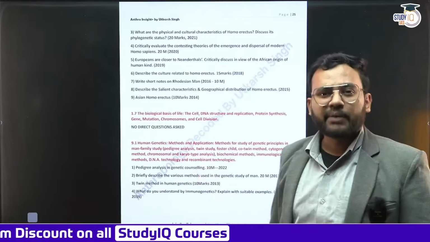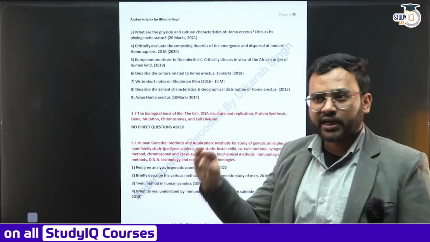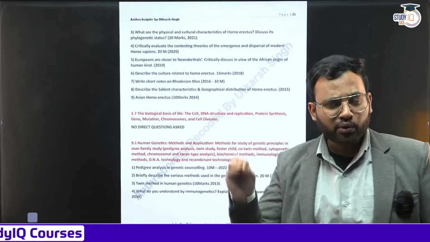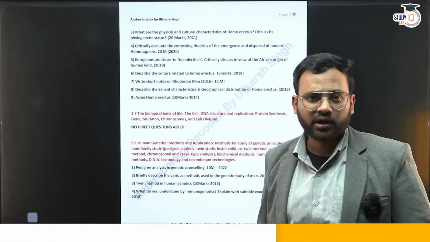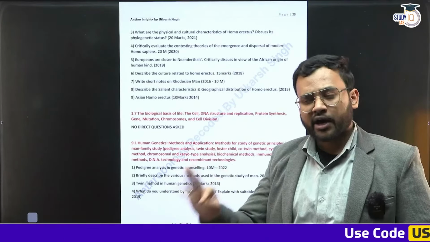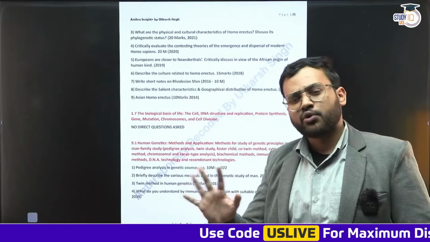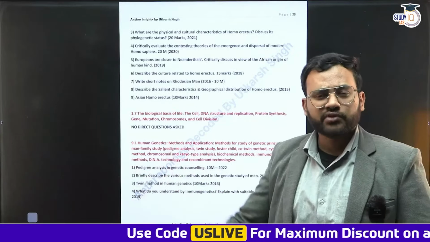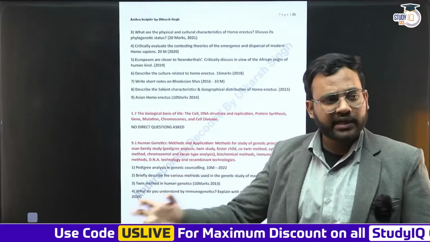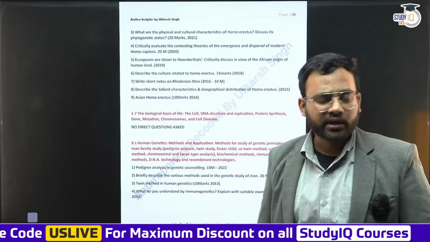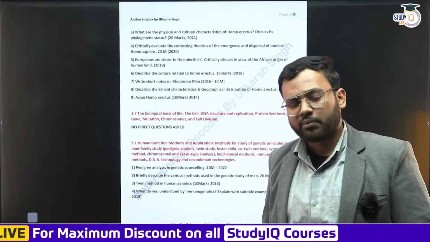Then 1.7, the biological basis of life. A lot of people do think that for understanding anthropology, you require a background in biology. That is not at all the case. If you have read biology till standard 9 to 10, that is more than enough. Even if you have forgotten most of the things, a quick refresh and an easy way in which we are going to make it familiar to you will be more than enough.